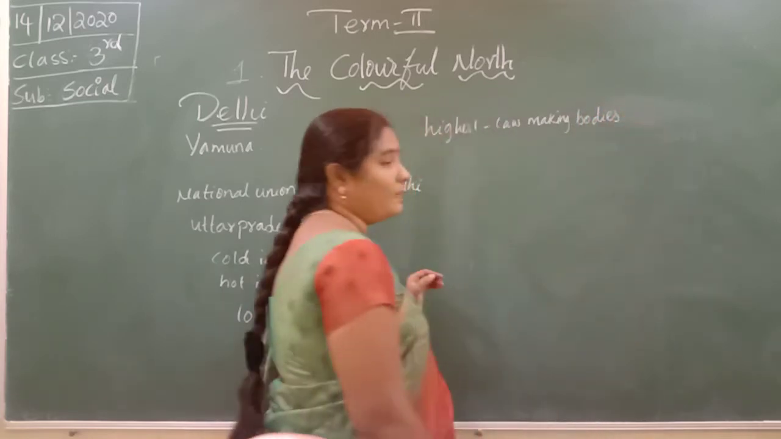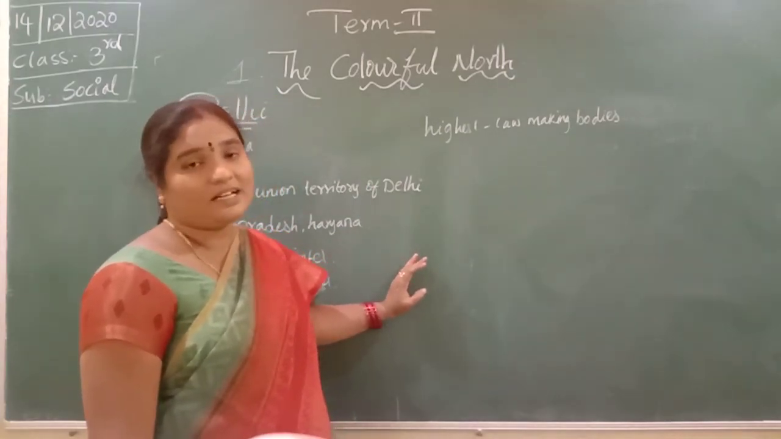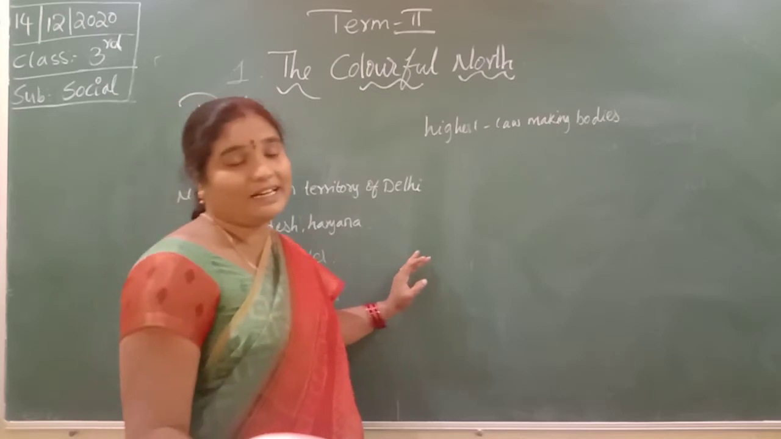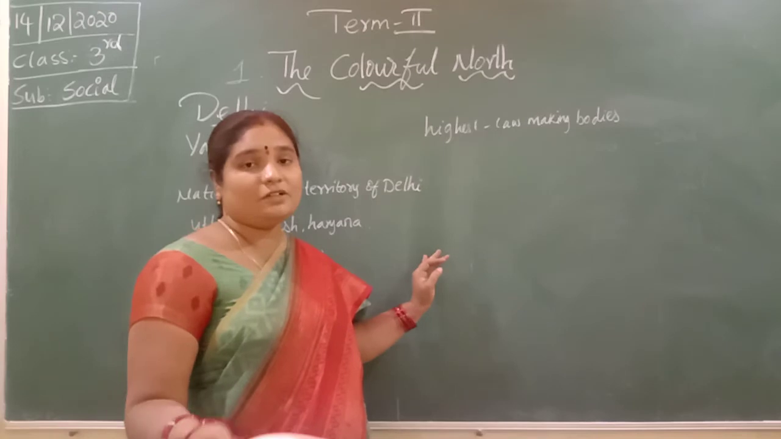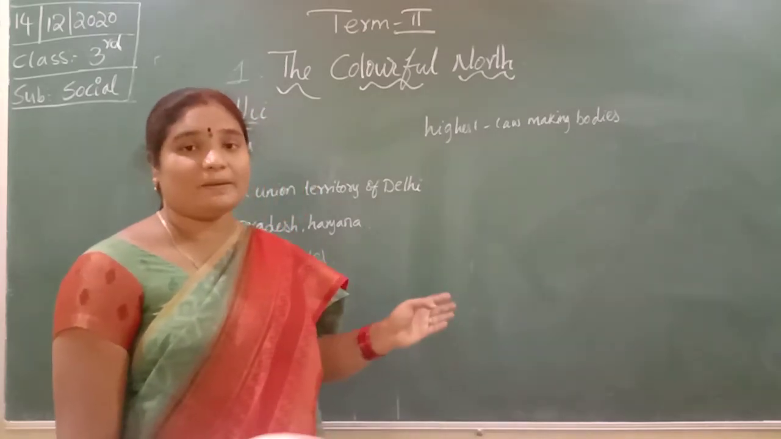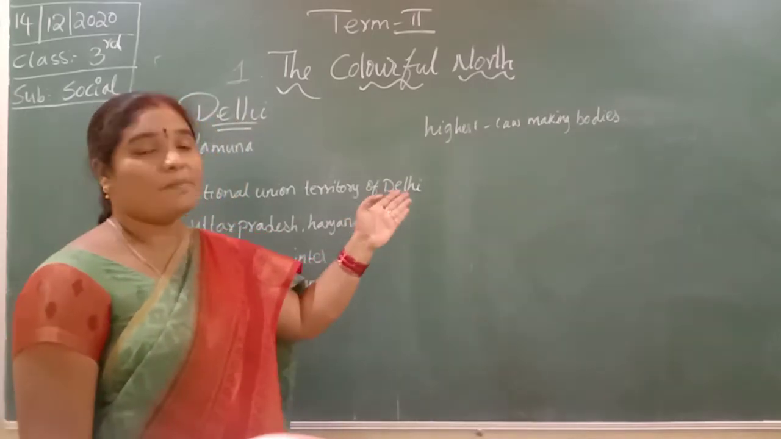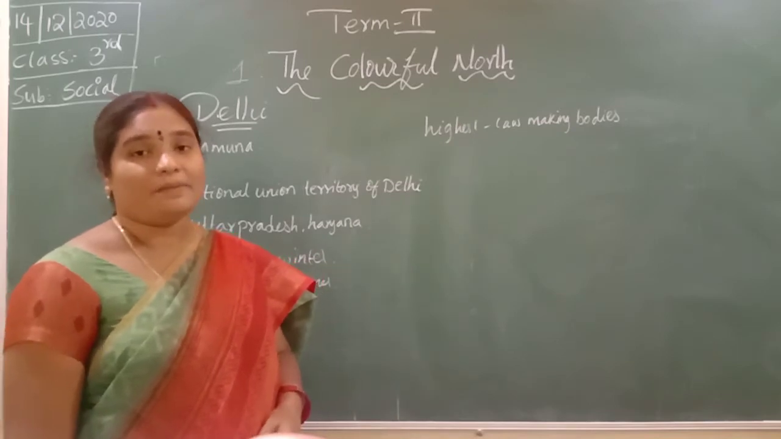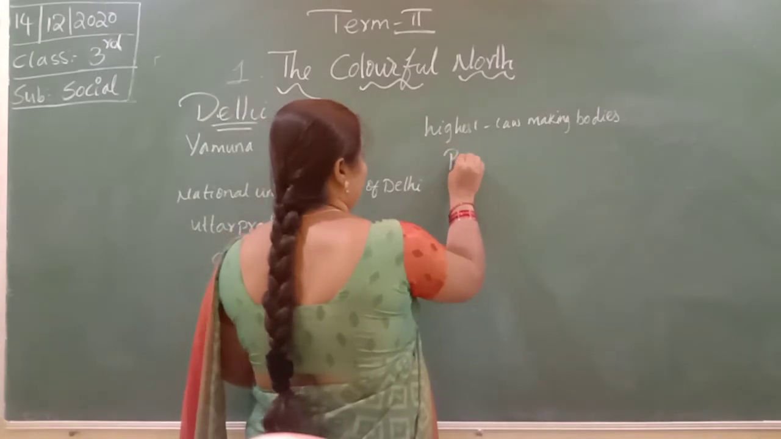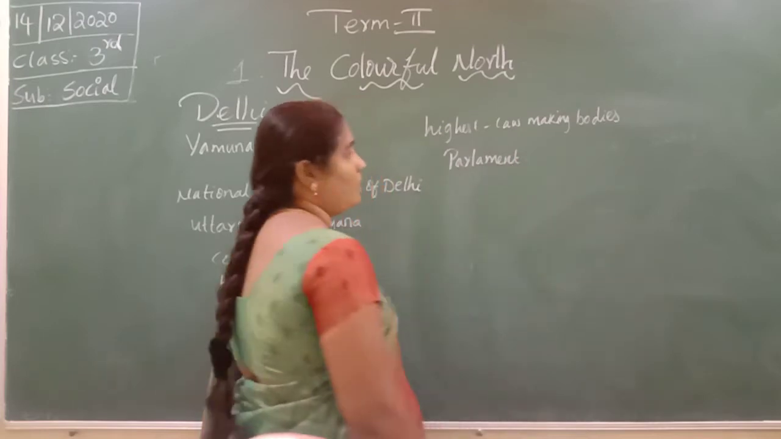The central government is the highest government. The central government cannot control the whole country single-handedly, so it divides into state governments. The highest government lives in Delhi. The President and the Prime Minister come under the central government. What is the highest lawmaking body? Parliament.